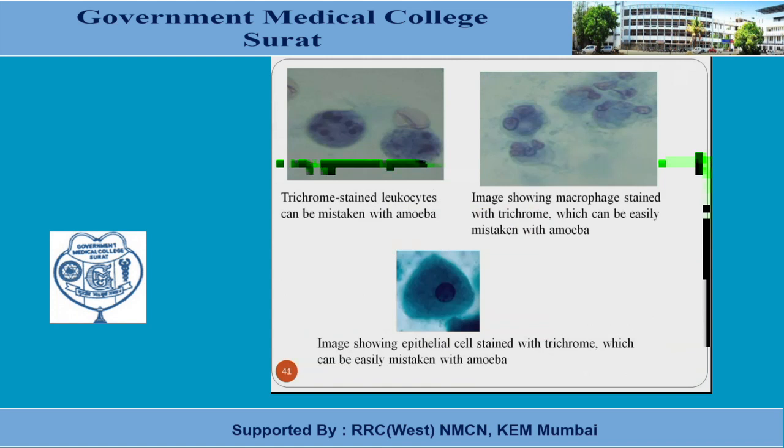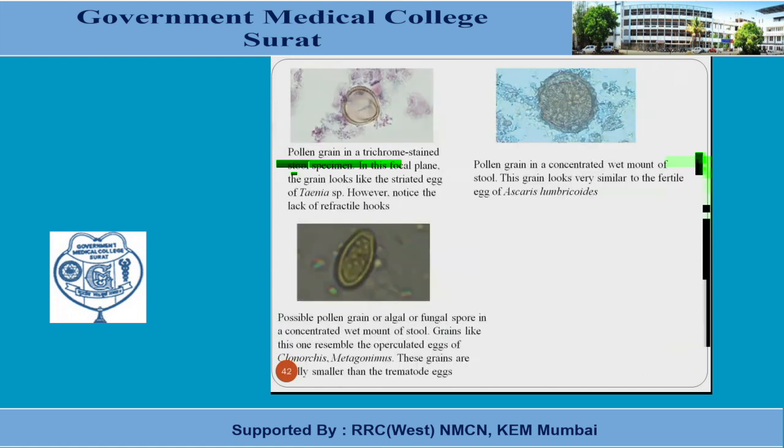Here is another slide where stained leukocytes and macrophages can be mistaken for the cyst or trophozoite of amoeba because of the trichrome stain. In the image below, an epithelial cell with a dark nucleus stained by trichrome can also be mistaken for amoeba. Here also the pollen grain can be confused with roundworm or tapeworm eggs, such as Taenia solium or saginata. In another photograph the pollen grain looks similar to an Ascaris lumbricoides egg.